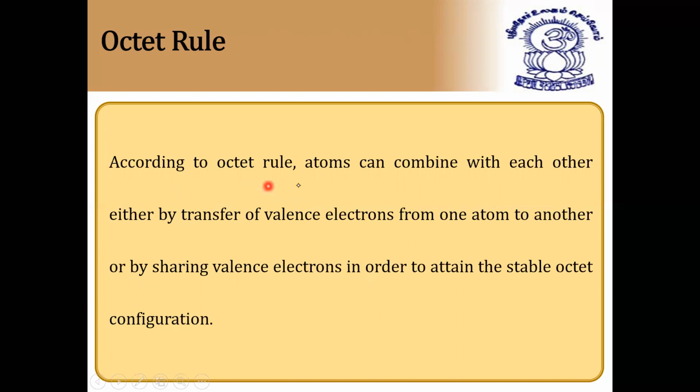According to the octet rule, atoms can combine with each other either by transfer of valence electrons from one atom to another, or by sharing of valence electrons, in order to attain the stable octet configuration.